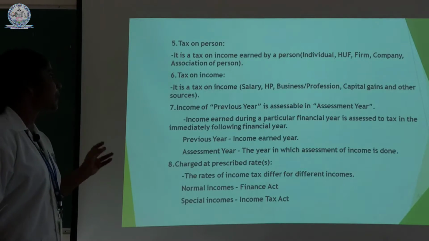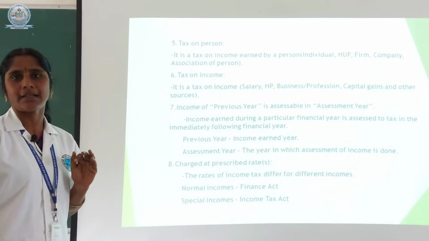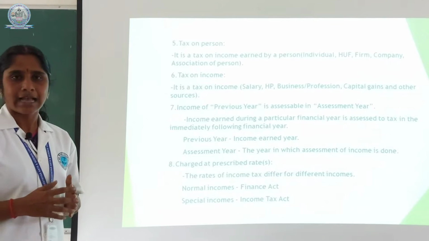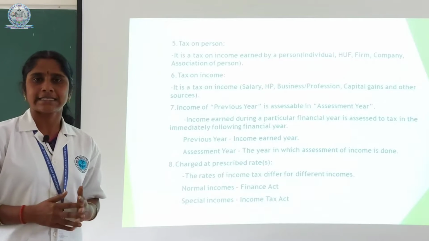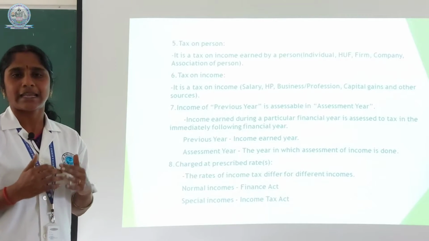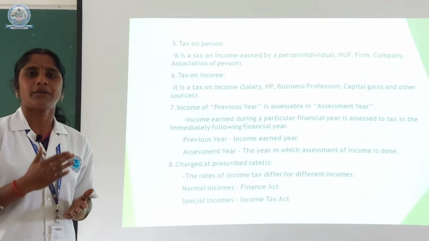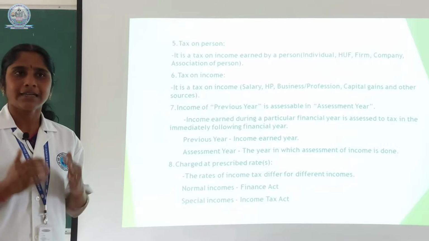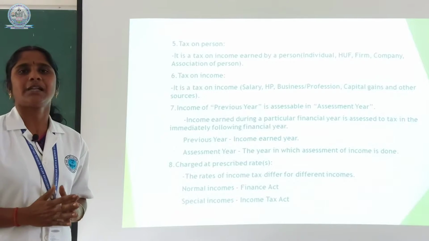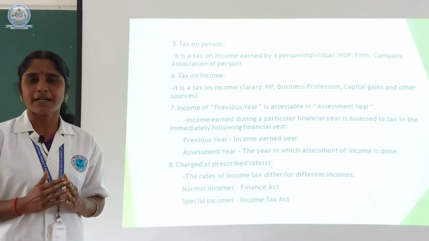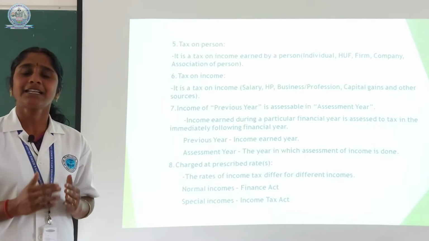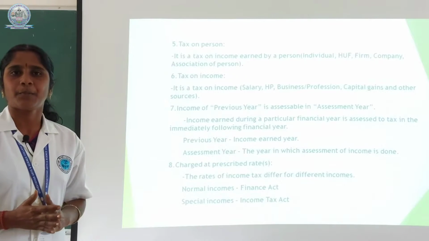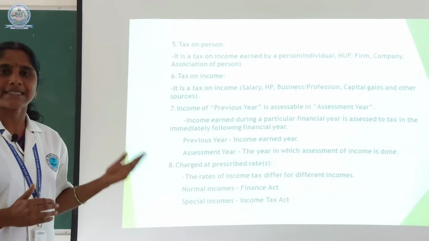Next thing is that income of the previous year is assessable in the assessment year, or next year. So previous year income is calculated for the payment of tax in the current financial year. Every financial year runs from 1st April to 31st March. The government's current financial year is called the assessment year. The assessment year is when income tax is calculated on the income earned by the people in the previous, preceding year.